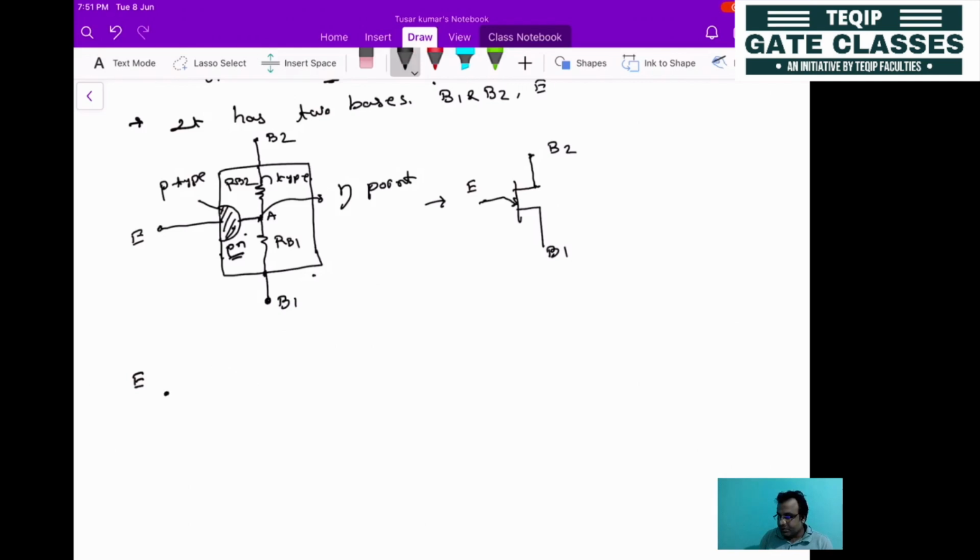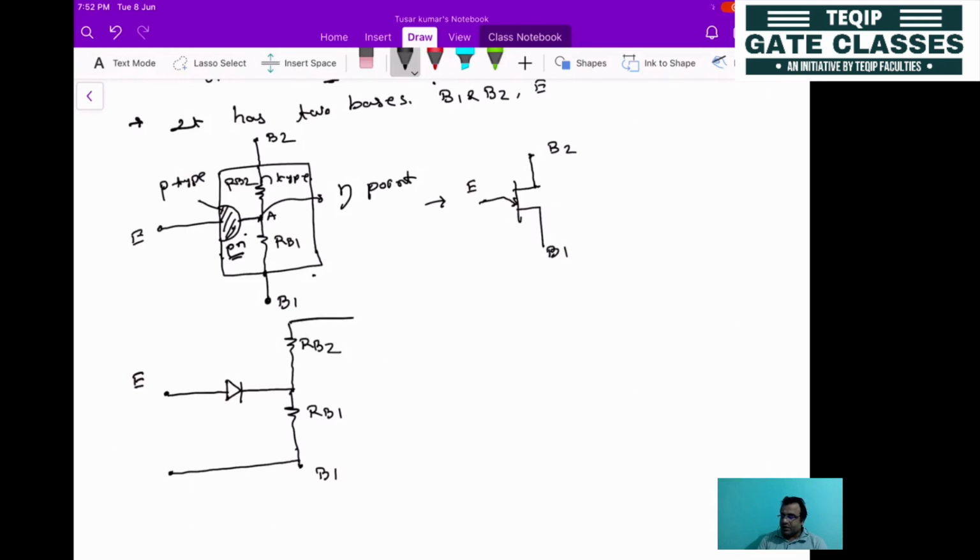Here will be the resistance, that is RB1, which will be coming to this terminal, that is base 1. Then here will be the second resistance, that is RB2.